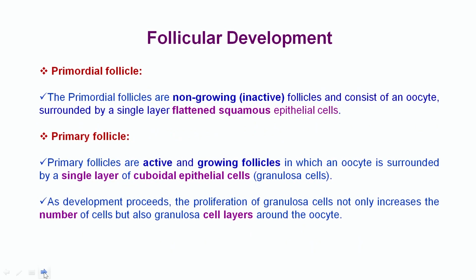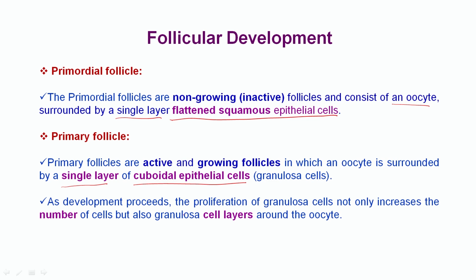Now let us talk about the primordial follicle, how it looks. Primordial follicles are non-growing, inactive follicles, and consist of an oocyte surrounded by a single layer of flattened squamous epithelial cells, whereas primary follicles are active growing follicles in which an oocyte is surrounded by a single layer of cuboidal epithelial cells.